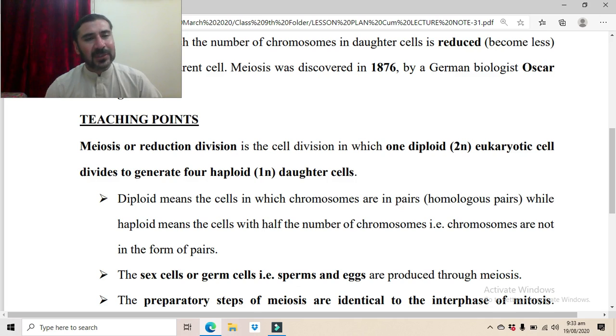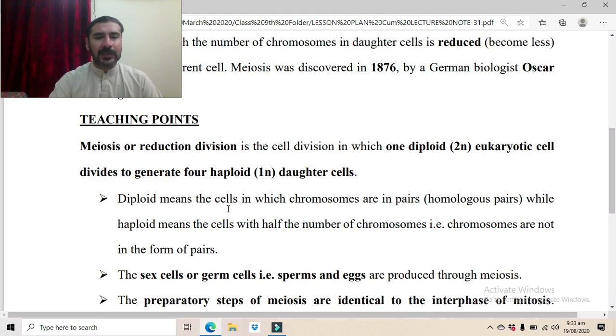So those cells will have half the number of chromosomes, that is known as haploid cells or 1n cells. In those haploid cells, sperms and eggs, the number of chromosomes will be 23, and that will not be in the form of pairs, rather there will be only 23 chromosomes. So that is half of the total set of chromosomes, which is 46.